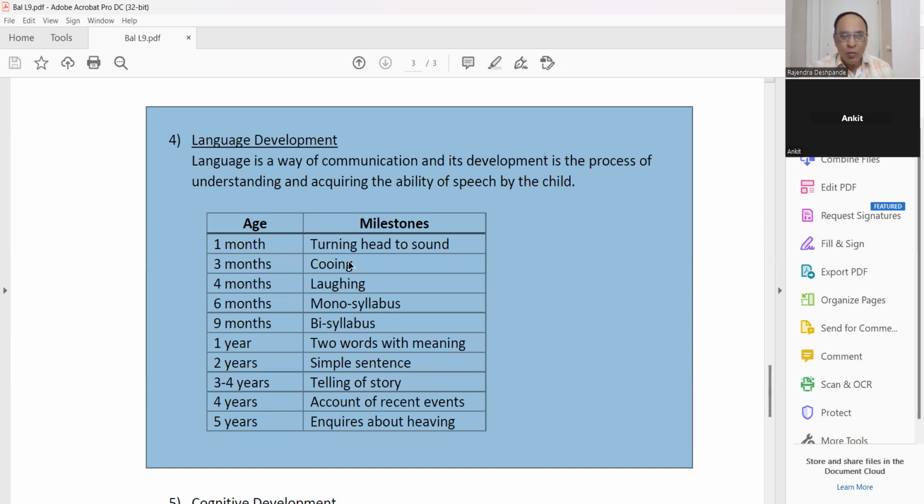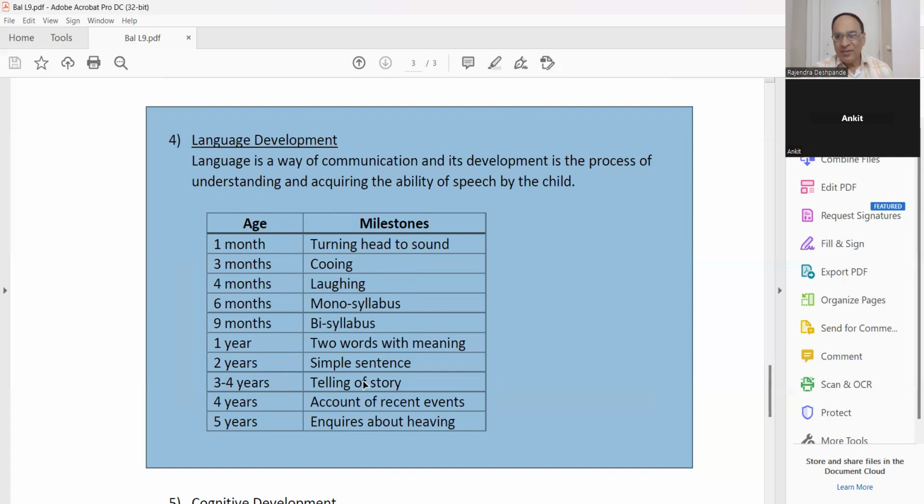Then 3 months, cooing. 4 months, laughing. 6 months, monosyllables. What are monosyllables? Ka, ka, ka, ka, ka. Only one syllable. Okay. Then 9 months, bisyllables. That is mama, baba, like that. 1 year, 2 words with meaning. Give it, give me, something like that. 2 words with the meaning.